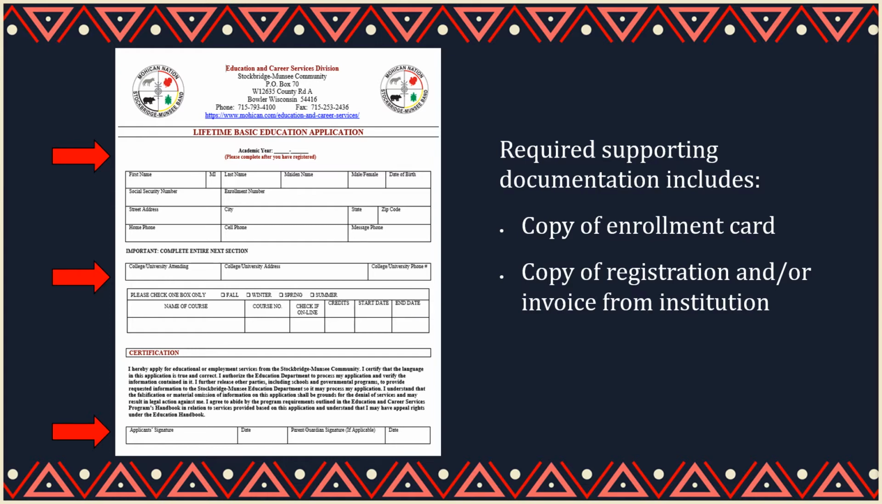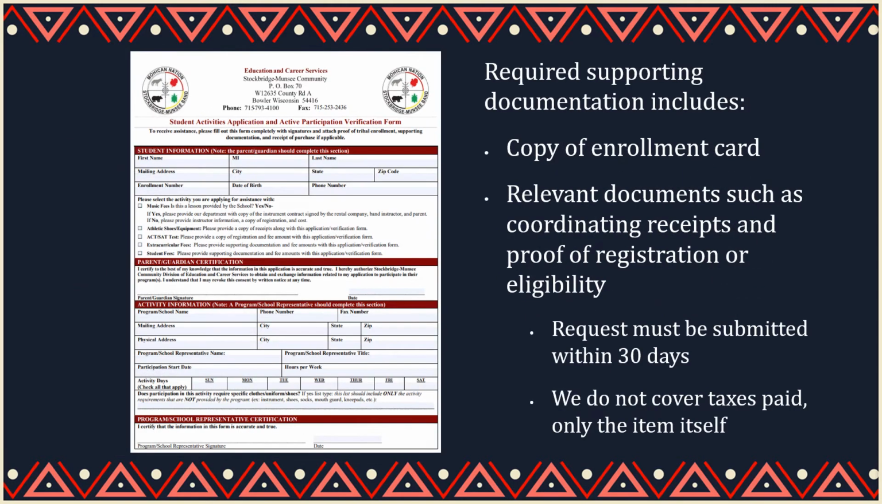Required documentation includes a copy of your tribal enrollment card and a copy of your registration with the institution or an invoice from the institution. For student activities, start by filling out the student activities application. You will provide the student's basic information and select the activity you are applying for assistance with.